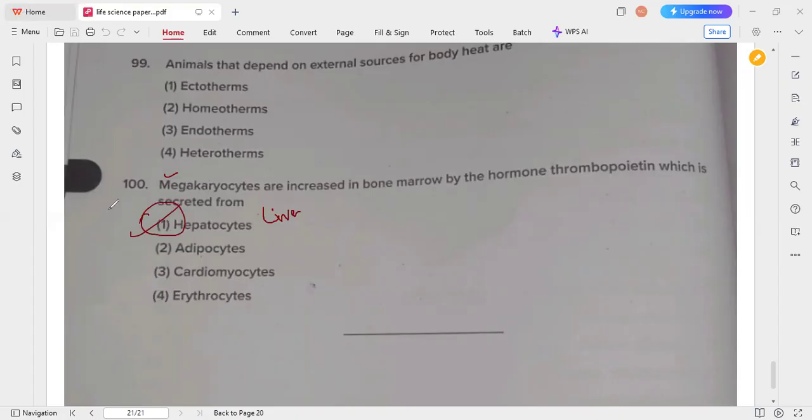So these are, I can say, the key answers for this KSET Life Science November 2024 examination. I think 2 or 3 questions will vary. I am not saying that all the 100 answers we solved right now are correct. It may vary when the final key answers are released. You have to compare with these.